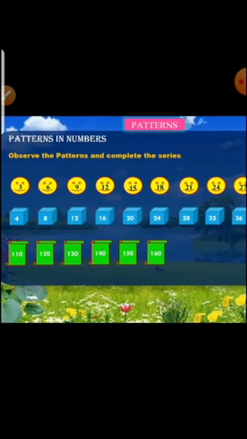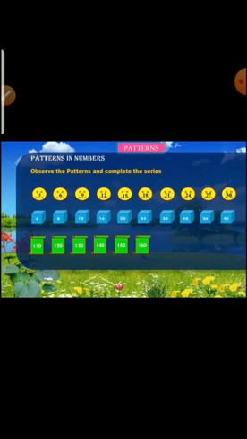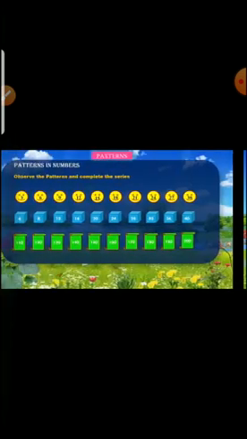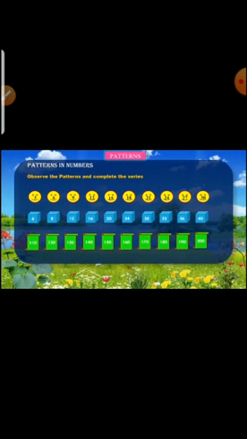Here each numbers are skip counting by what? 10. So how do we complete this row? Good. 170, 180, 190 and 200.